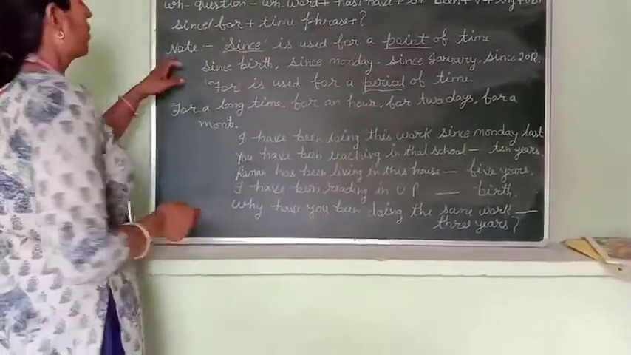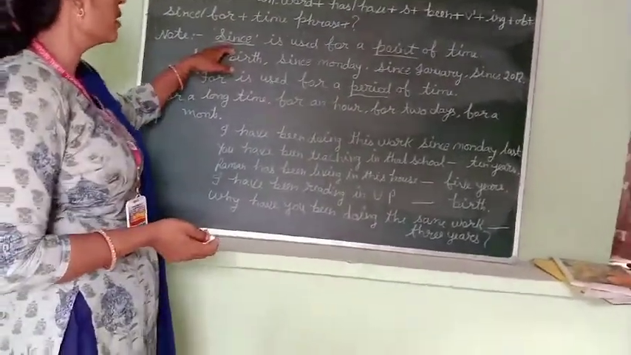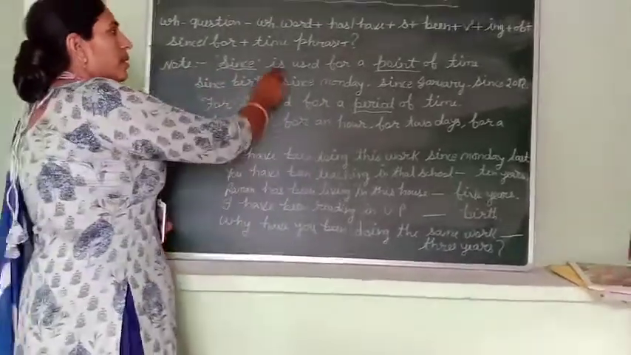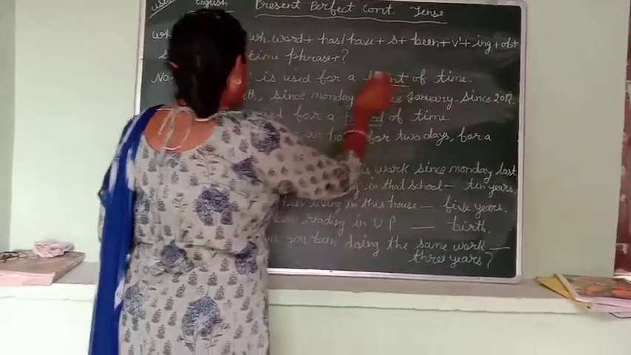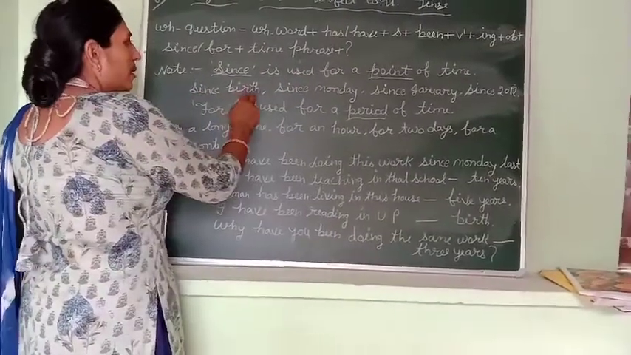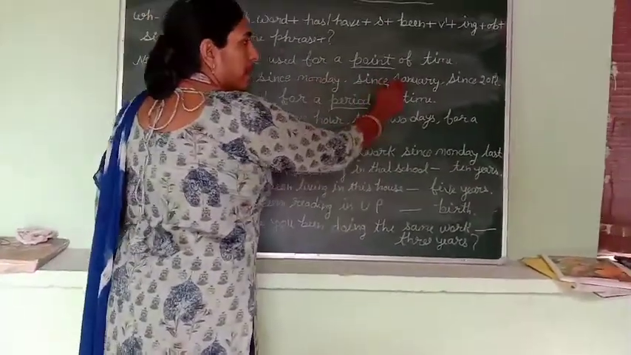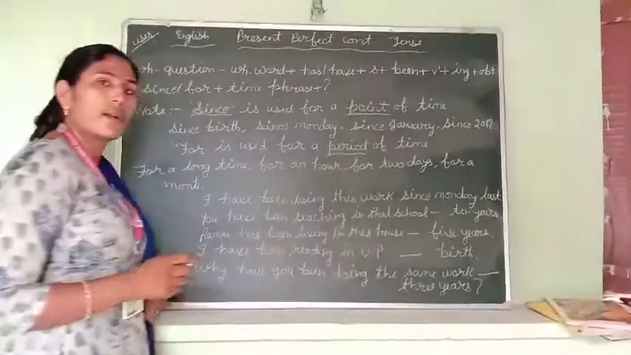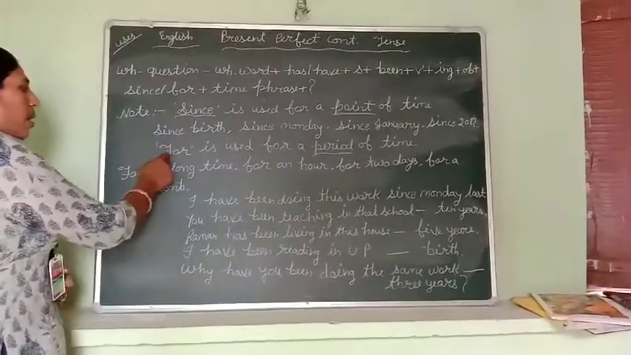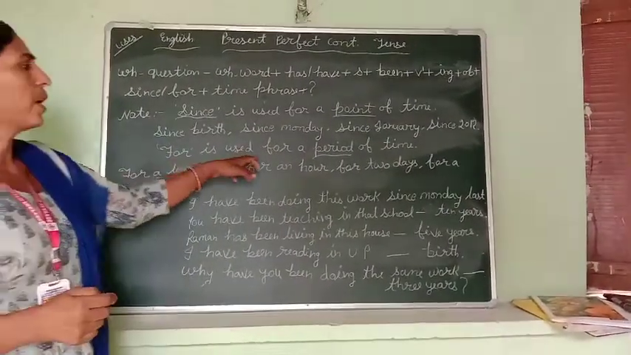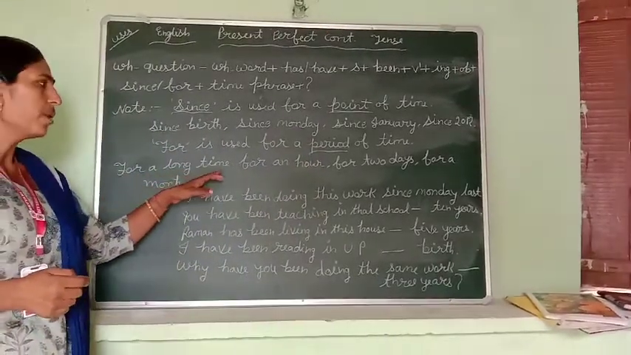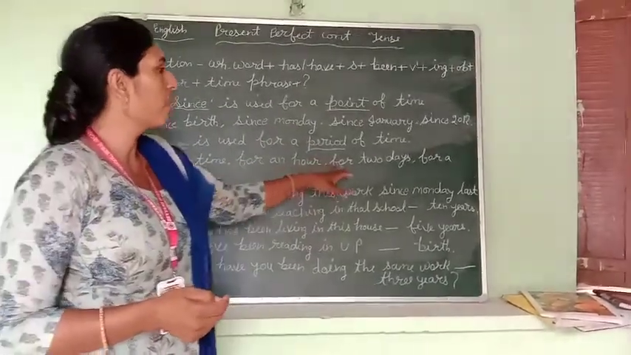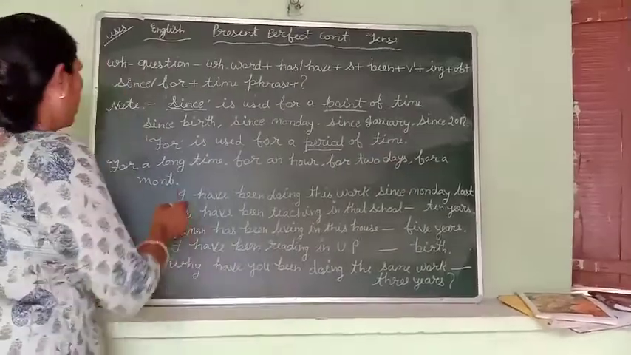Note: since is used for a point of time. Point of time, for example since birth, since Monday, since January, since 2012. For is used for a period of time, for example for a long time, for an hour, for 2 days, for a month.